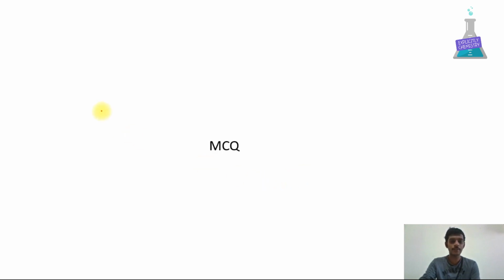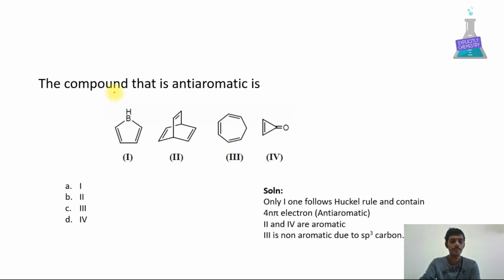Let's solve some multiple choice questions. The compound that is anti-aromatic is, the four structures are given. The option is 1. Why? Because it has 4n pi electrons. Hence the molecule is anti-aromatic. If you see here 2, 4, 6 electrons, hence the molecule is aromatic. Here if you see 2, 4, 6 electrons, due to the sp3 carbon atom the molecule is non-aromatic, and this is aromatic.